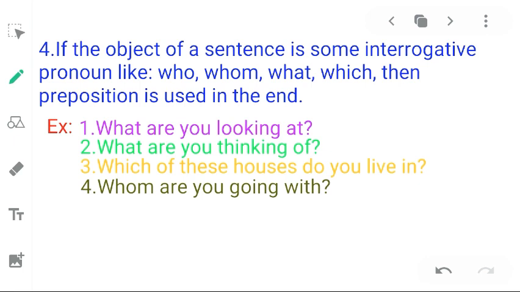What are you looking at? Here, what has been used as object. This is object of transitive verb looking at. So in this case also, if the interrogative pronoun is used as object in the very beginning of the sentence, preposition comes in the end of the sentence.